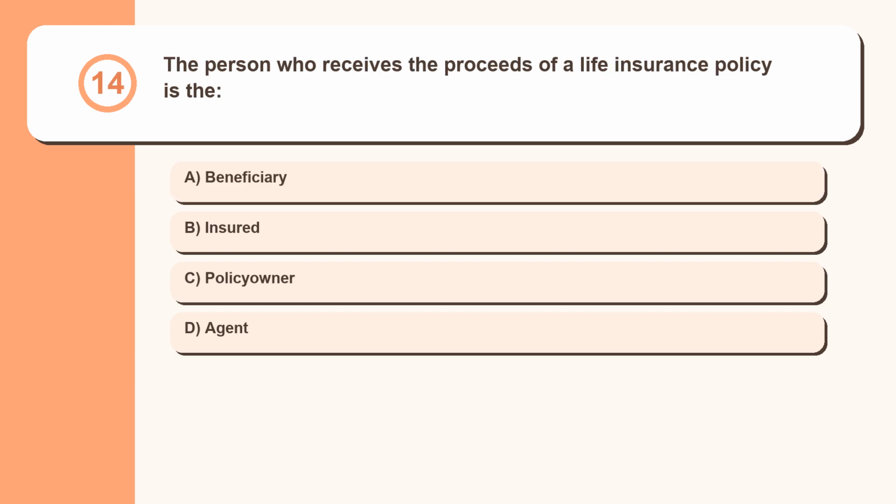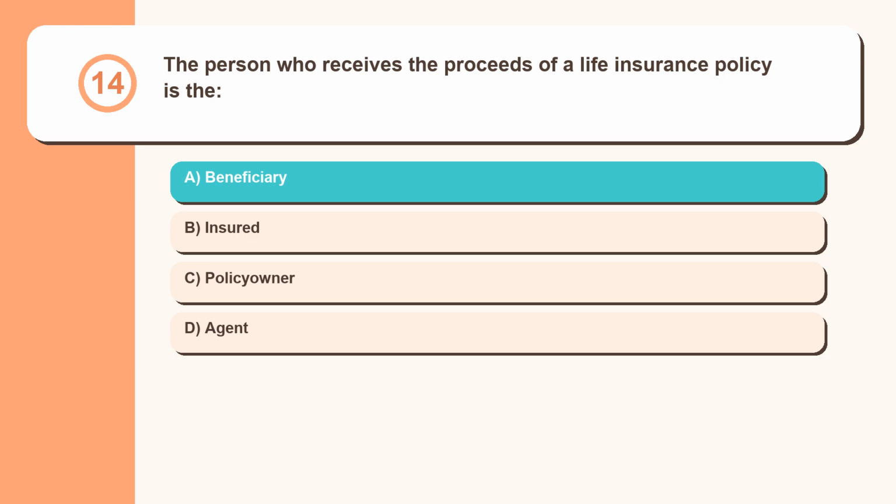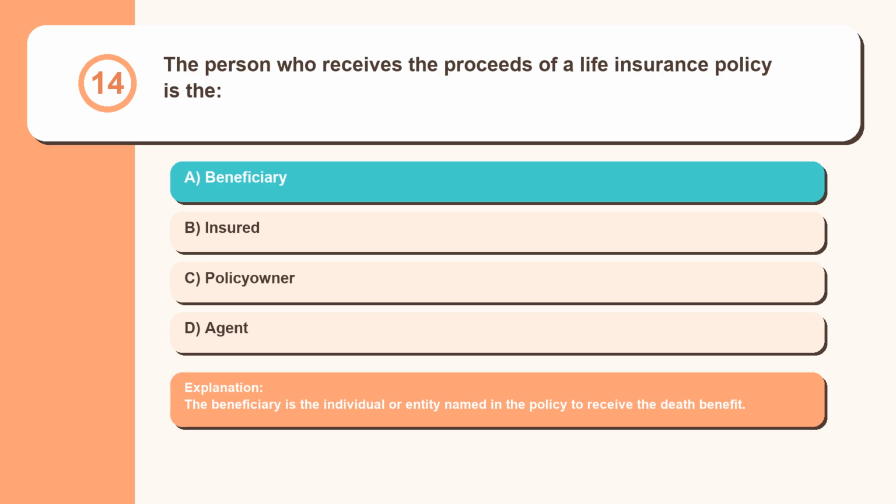Question 14. The person who receives the proceeds of a life insurance policy is the beneficiary, insured, policy owner, or agent? The beneficiary is the individual or entity named in the policy to receive the death benefit.